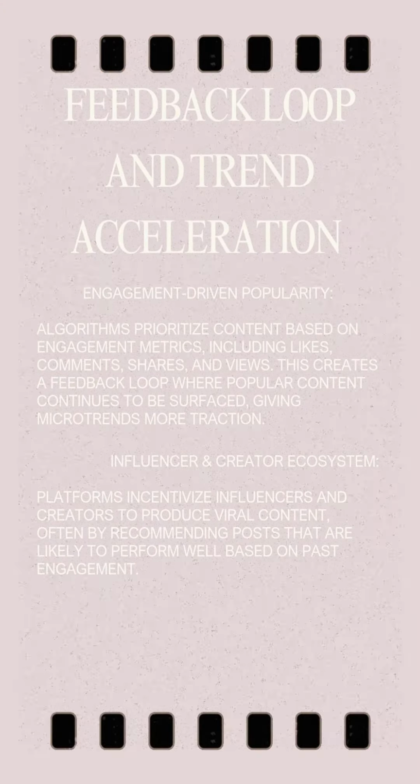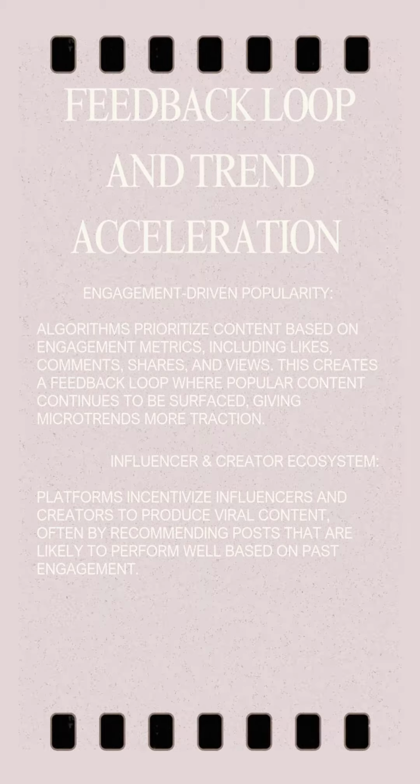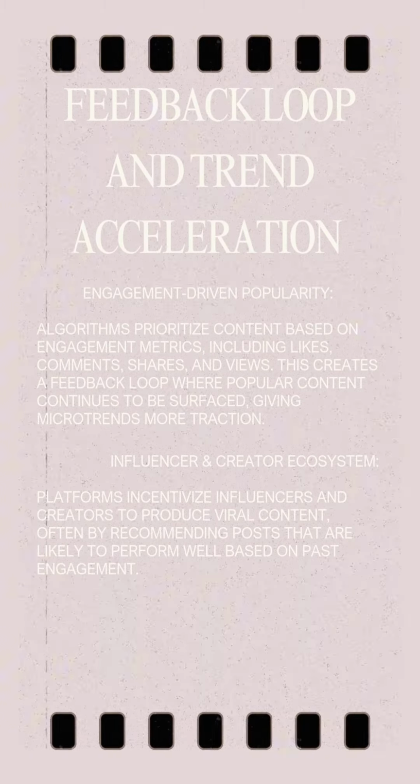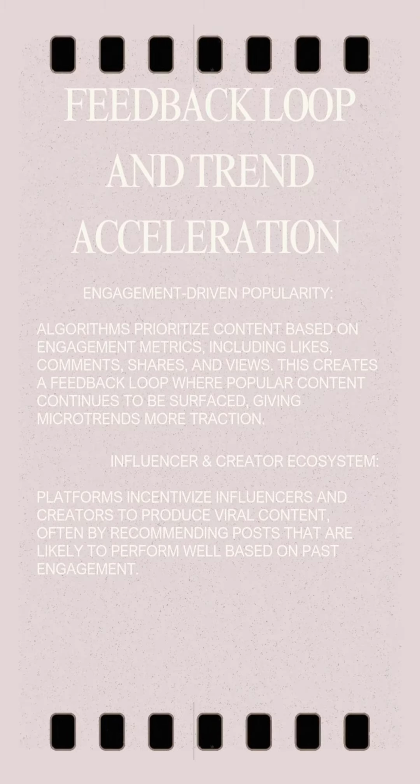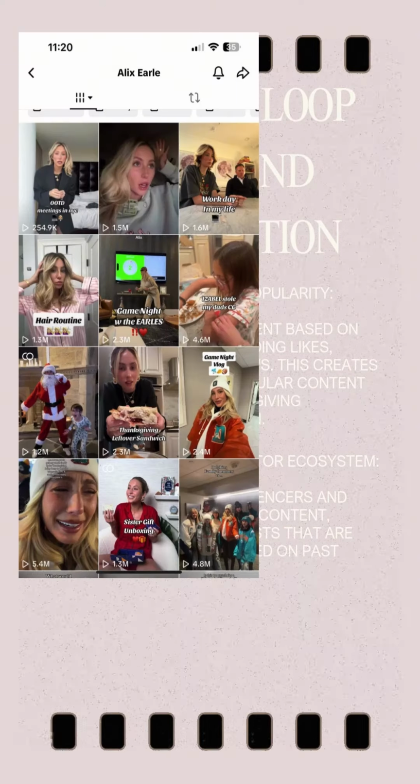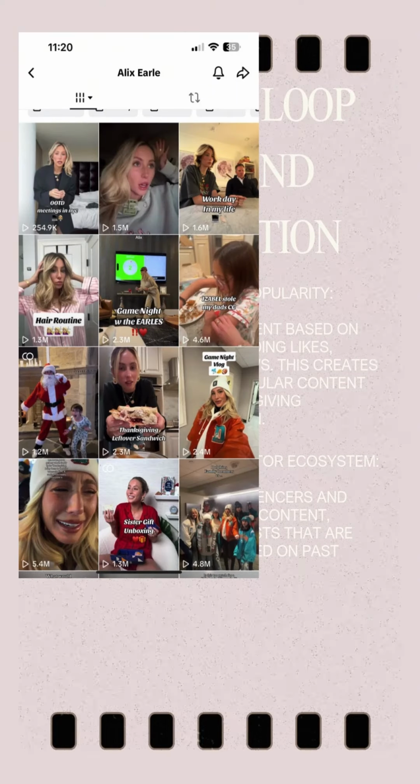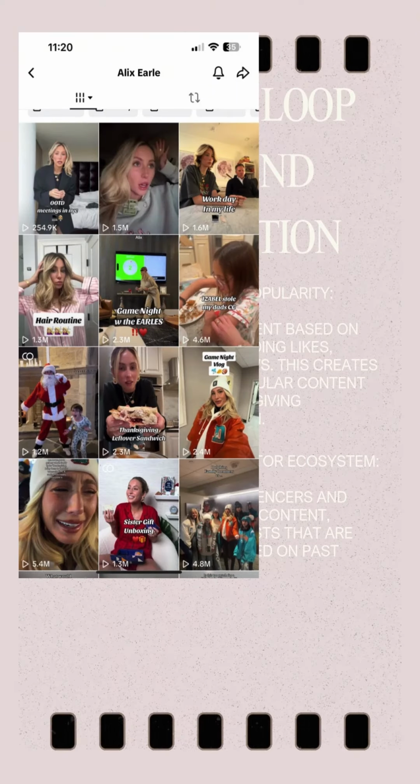So with feedback loop and trend acceleration, engagement-driven popularity is where algorithms prioritize content based on engagement metrics, including likes, comments, shares, and views. This creates a feedback loop where popular content continues to be surfaced, giving microtrends more traction. The more people interact with the trend, the more likely it is to reach a wider audience.